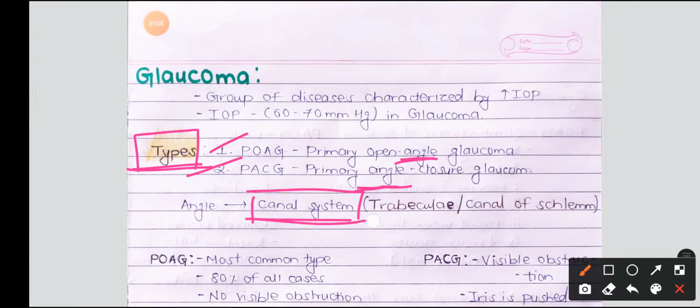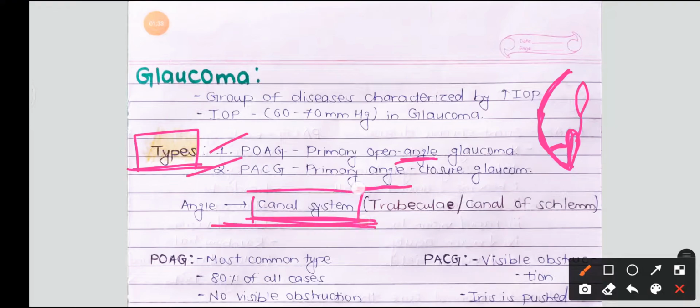As we know, there's an angle between the canal system and the cornea. Something like this is the cornea, here is the ciliary body from which there are suspensory ligaments, and here's the lens. This is the angle, and this angle is referred to here.